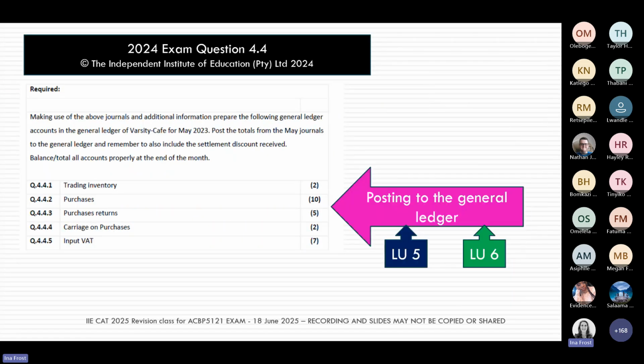Okay, so the question says post to the general ledger. I'm just going to show you purchases, just to make sure again that you understand the principles when we post to a general ledger.